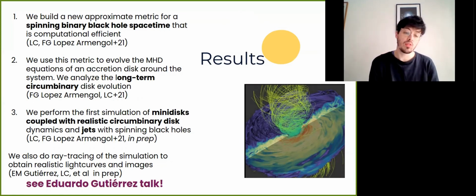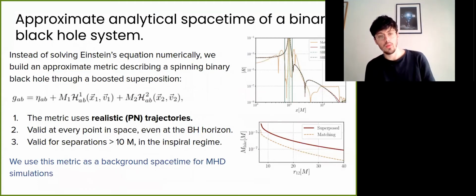And also let me advertise Eduardo Gutierrez's talk. He will be talking about ray tracing of the simulations I will present here. And it's very exciting results. So let me start with the first part.